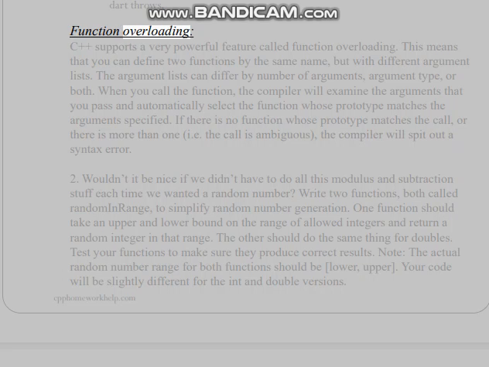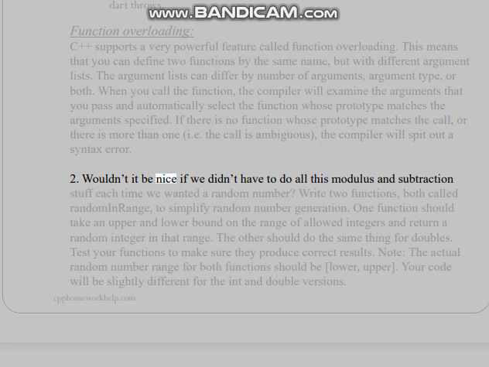Function overloading. C++ supports a very powerful feature called function overloading. This means that you can define two functions by the same name, but with different argument lists. The argument lists can differ by number of arguments, argument type, or both. When you call the function, the compiler will examine the arguments that you pass and automatically select the function whose prototype matches the arguments specified. If there is no function whose prototype matches the call, or there is more than one, i.e. the call is ambiguous, the compiler will spit out a syntax error.